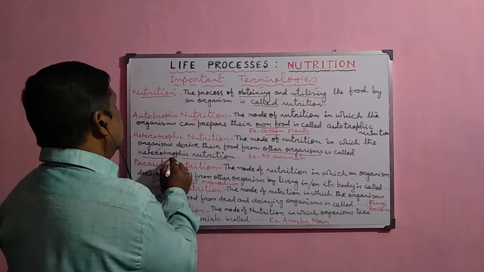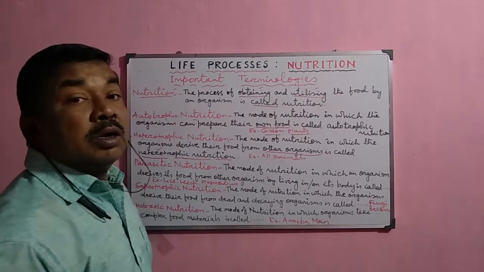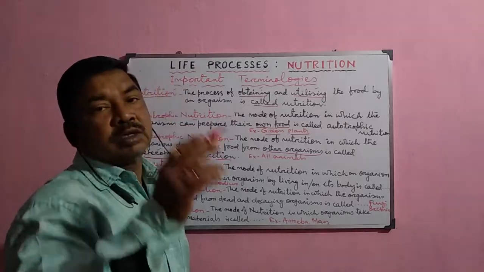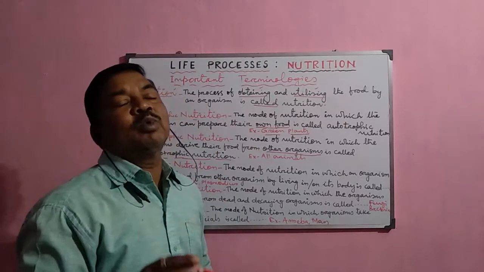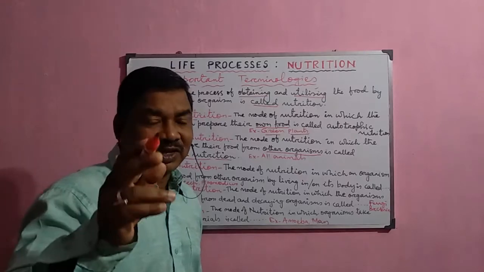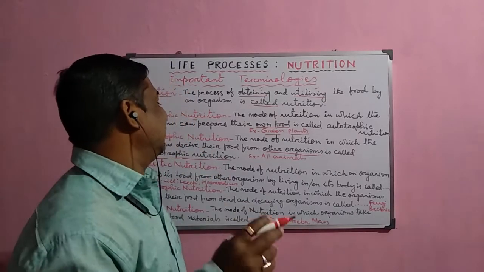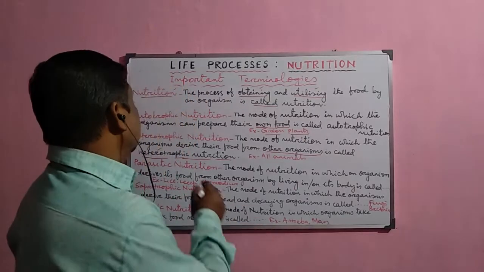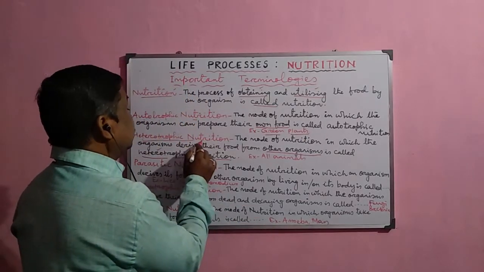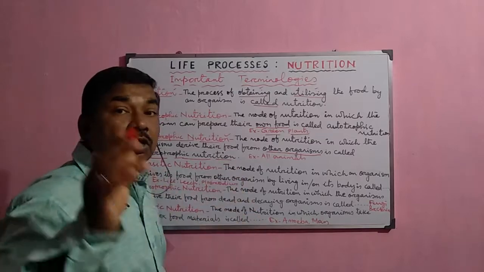Hetero means other, troph means food. And almost all animals which cannot prepare their own food material derive their food from other animals or plants. So that is why they are called heterotrophic organisms, and the mode of nutrition is called heterotrophic mode of nutrition.